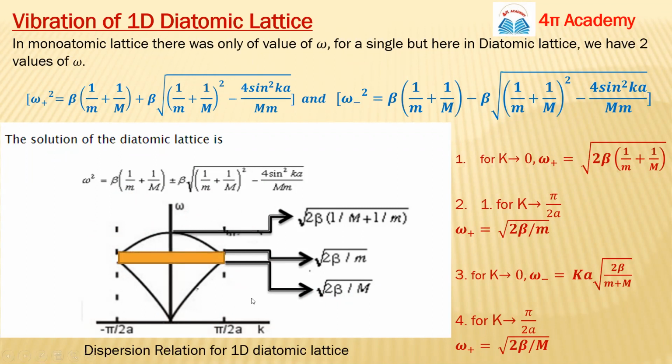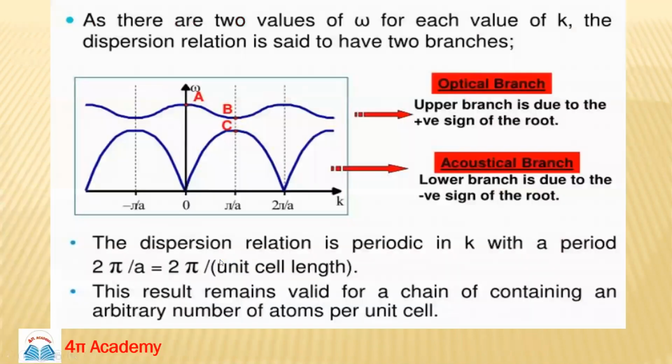So what does this mean? One more thing, these are the branches. This is the optical branch and the lower one is known as the acoustic branch, related to sound. And you can see in between there is nothing, some energy gap. For this reason, for the corresponding values of frequency, we cannot get any vibrations in a 1D diatomic lattice. So this region is known as the forbidden energy gap.